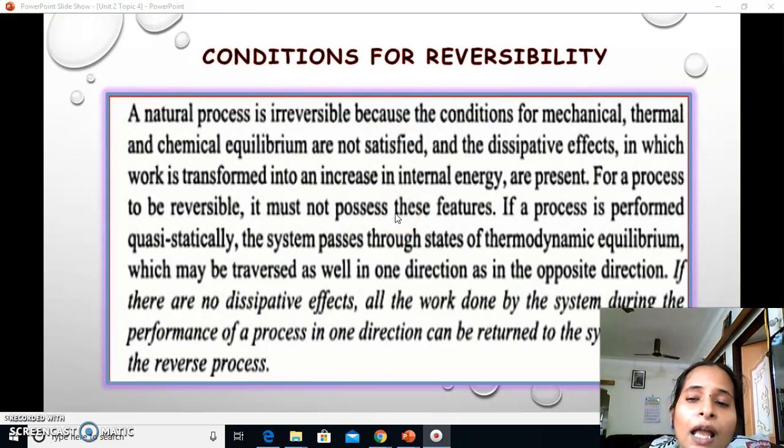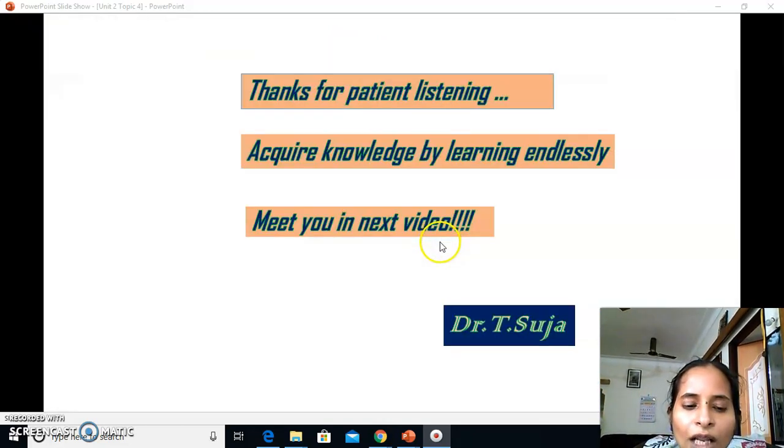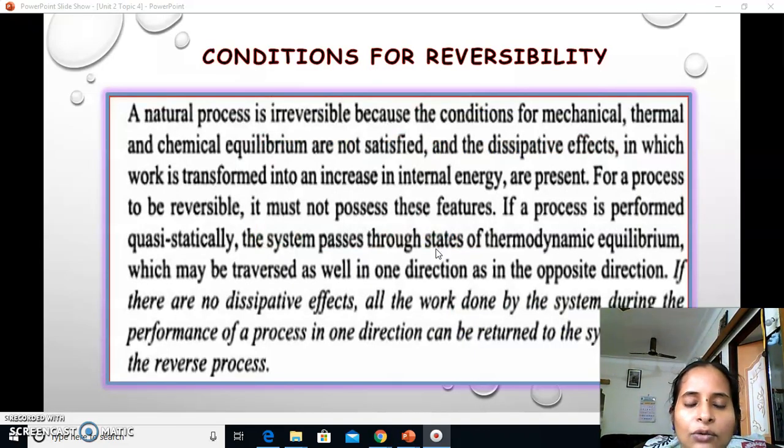Conditions for reversibility: how to maintain reversibility is that we have to avoid non-equilibrium states, and only if mechanical, thermal and chemical equilibrium states are satisfied can we move towards reversibility, and we have to avoid these dissipative effects also. So here a natural process is irreversible because the conditions for mechanical, thermal and chemical equilibrium are not satisfied, and the dissipative effects, in which work is transformed into an increase in internal energy, are present.